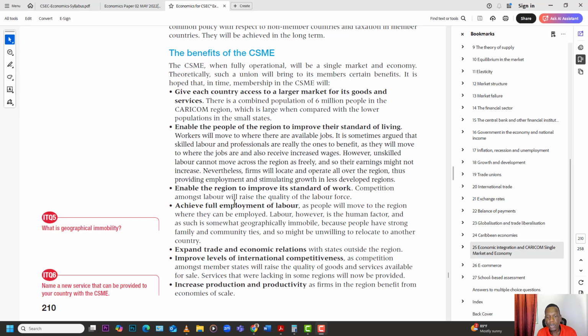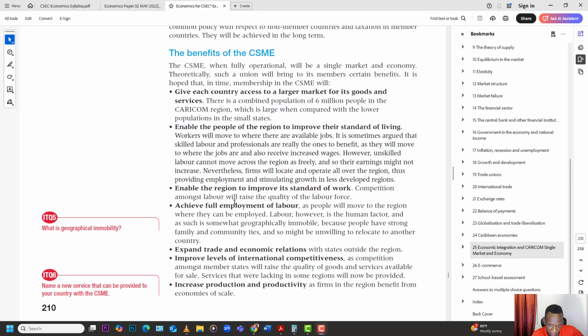So everybody now wants to work together to make sure that on an economic level, all of us are doing well. Improve levels of international competitiveness, meaning that when you have to compete against a pool of 6 million people, instead of your usual maybe 100,000 in a population, now you have to look at 6 million. That means now you have to come good. So now you have to up your game. Forces you to become better at what you're doing because of competition on that level. And so once you up your game now, you're able to compete on a wider global market.